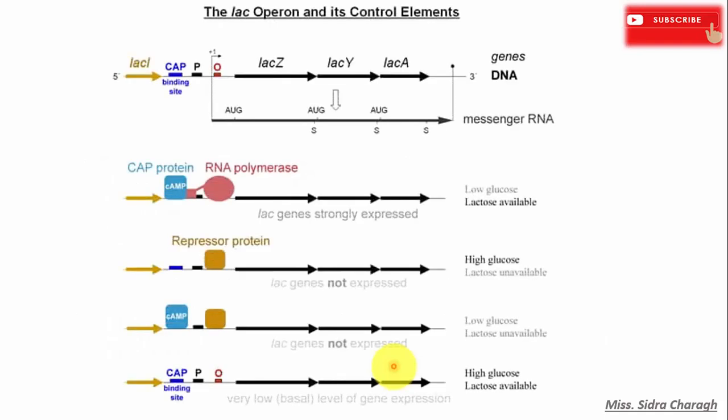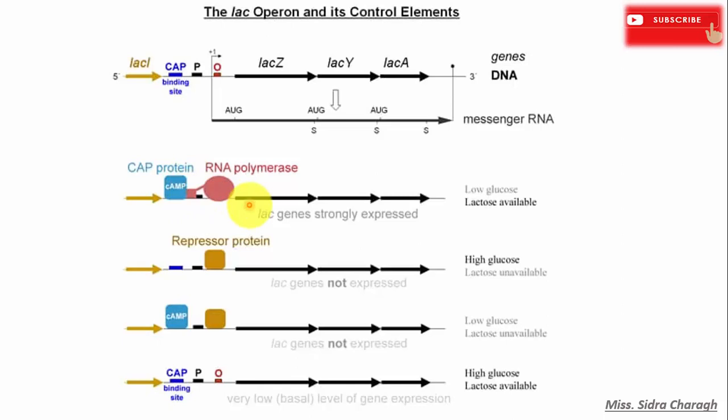Next, let's discuss the lac operon and its control elements. When glucose is absent, adenylate cyclase is not inhibited and the level of intracellular cAMP rises and binds to CAP.